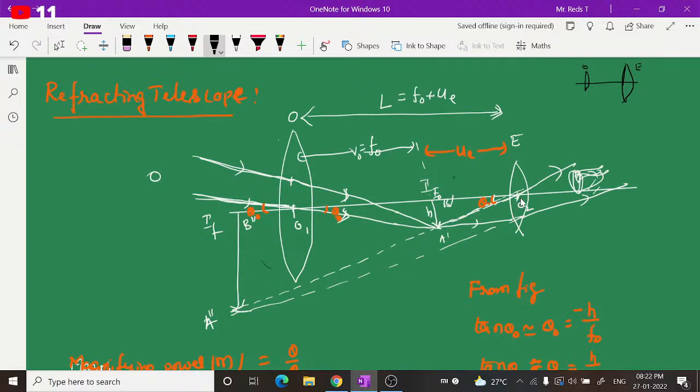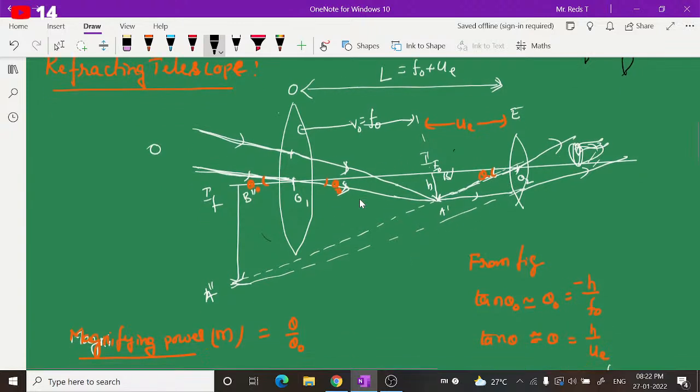And the formation of this image can be understood by extending the rays like this. The image of the object can be expressed as A dash B dash, and that of the eyepiece can be expressed as A double dash B double dash. Now, the angle made by the object at the eye, or here in this lens, you can take it as theta naught, whereas the angle made by the final image at the eyepiece will be taken as theta. The ratio of these two angles will give us the magnification.